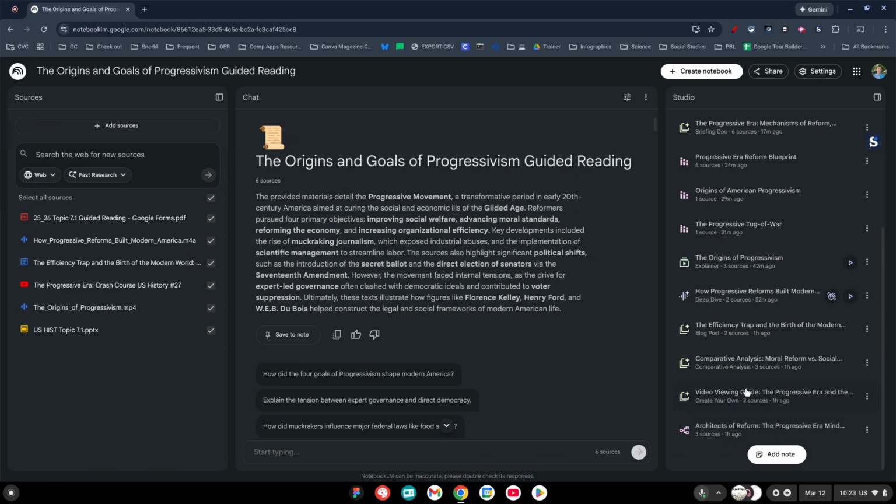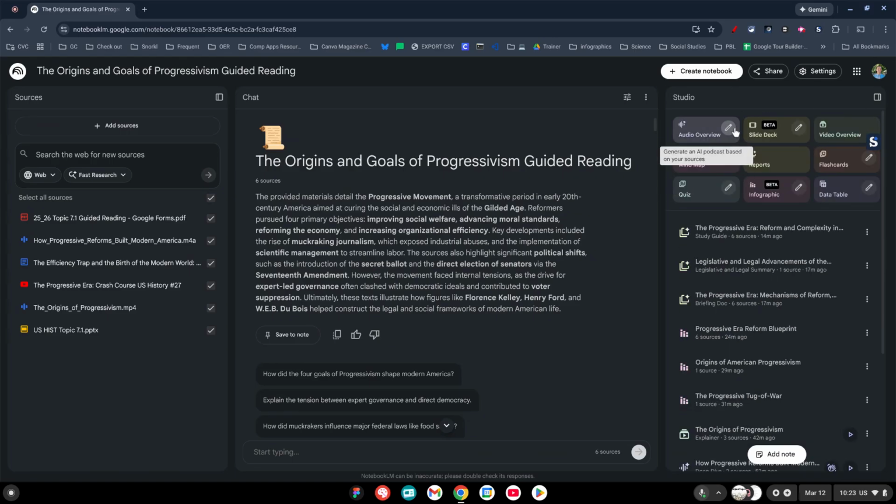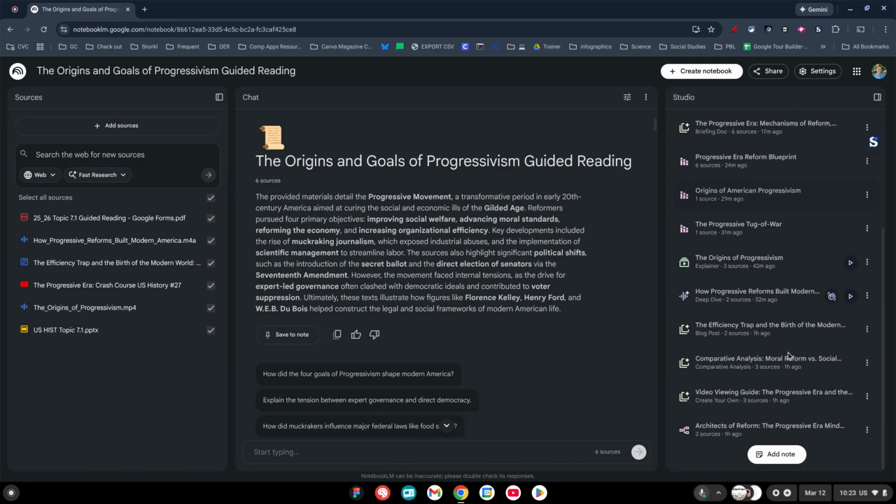One thing that you can do is create audio overviews. You could create your own slide decks from here, have it automatically create a video, mind map, different types of reports, flashcards, quiz, an infographic, and a data table. And you can just type in some stuff here that you want it to create as well. You can see that I've made a few of these things right here already.